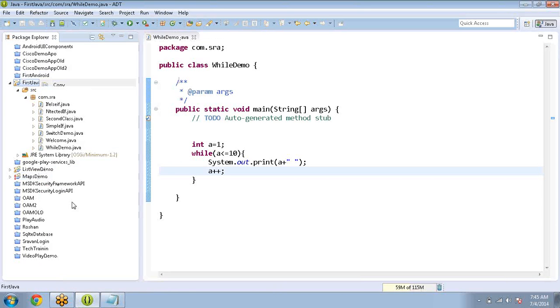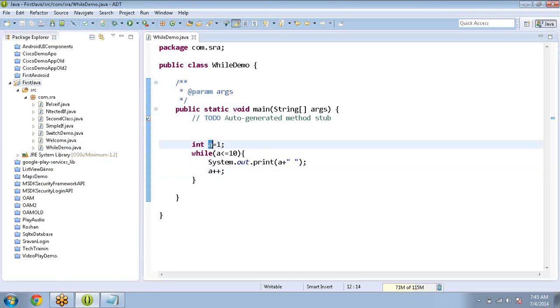Simply see what will happen. First the initial value of a is initialized, so initially a is 1. Then it checks the condition: 1 less than or equals 10, yes, it's true. So it comes to the body of the loop and prints a, which is 1.